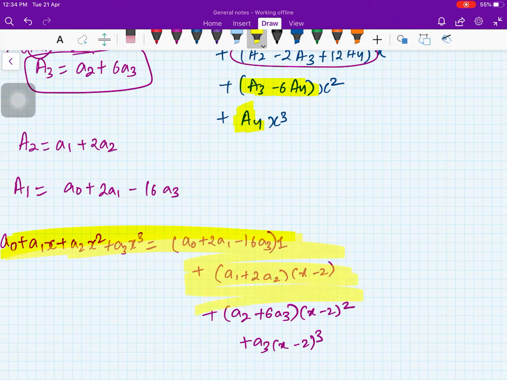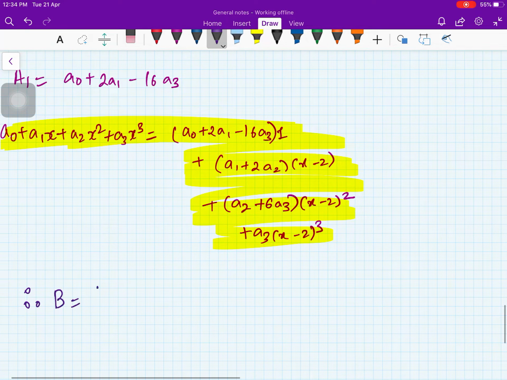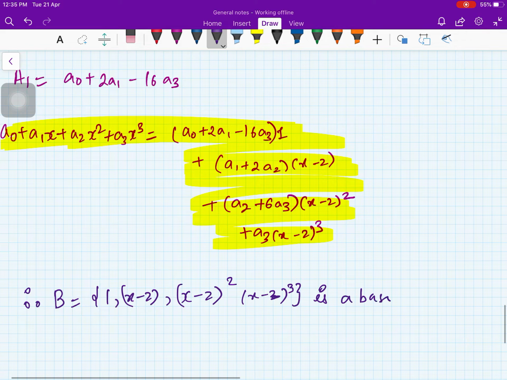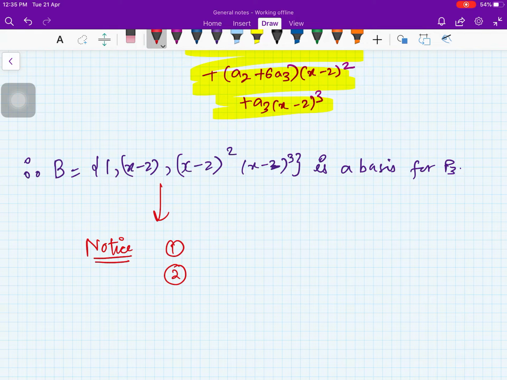So it means that every element of the space can be written as a linear combination of the elements of the given set. Therefore, the set B is a basis for P3. So this is how you can do it, right? Now you see here, did you notice that to prove a basis, we need to prove two things, linearly independent and spans. So this part is easier as compared to this part, right? So in most of the questions, this part is tougher.